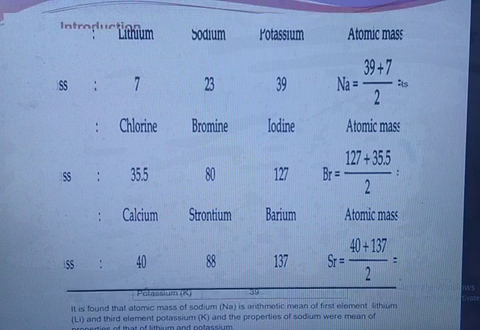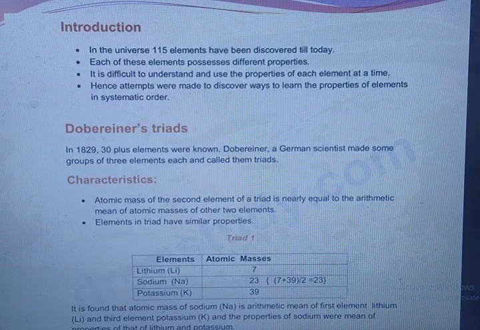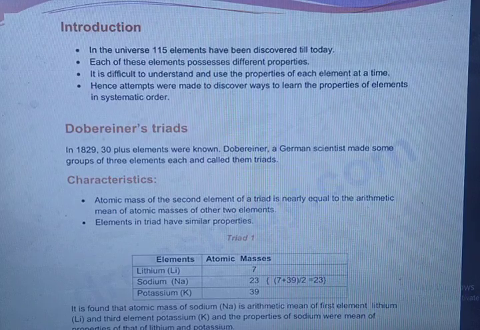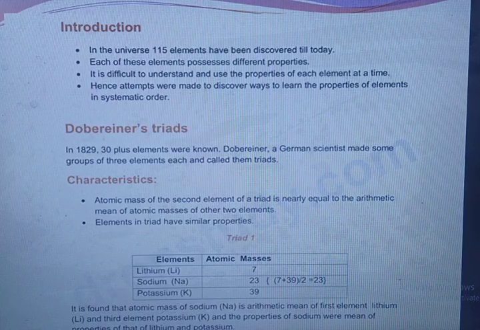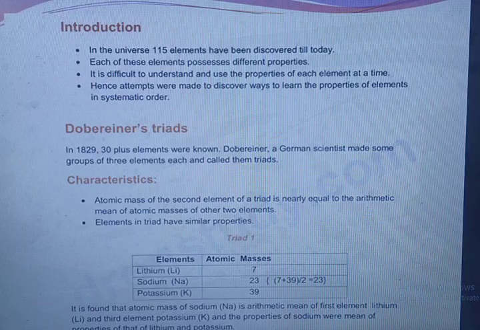Now, in the universe, a total of 115 elements have been discovered till today. Each of these elements possesses different properties. It is difficult to understand and use the properties of each element at a time. Hence, attempts were made to discover ways to learn the properties of elements in systematic order.